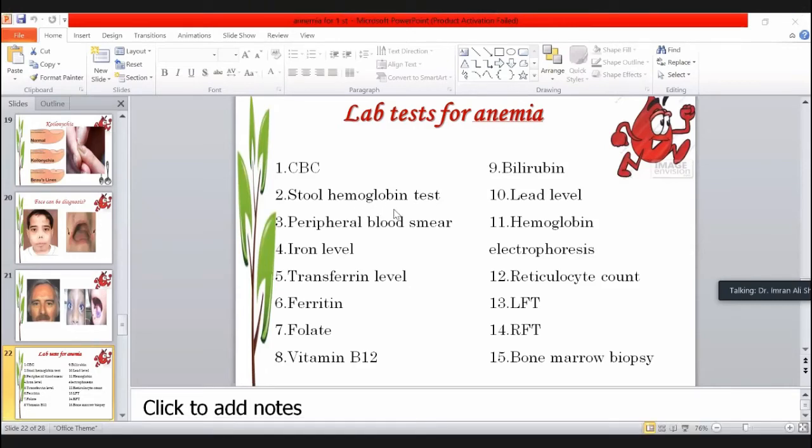Go for the stool hemoglobin test, especially if somebody has a change in the color of the stool. Peripheral blood smear is very much essential. Along with the MCV, you have to see the different shapes and sizes of the RBC, destruction of the RBC, bitten cells, smaller cells, or multiple clones of the cell.